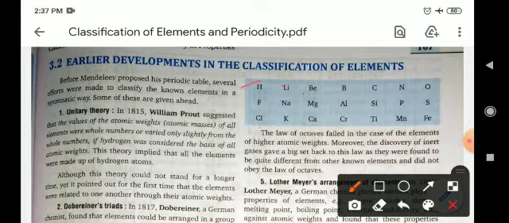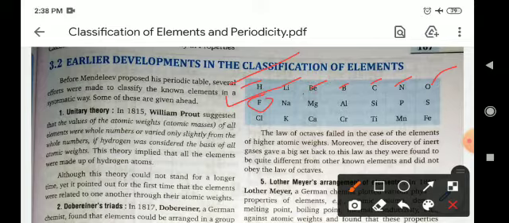For example, hydrogen, lithium, beryllium, boron, carbon, nitrogen, oxygen: 1, 2, 3, 4, 5, 6, 7, and the eighth will be fluorine. So the property of hydrogen and fluorine will be similar. This law was successful to some extent, but it also failed because not all elements fit in this series, because, as you know, between the s block elements and p block elements there are d block elements present in the periodic table.